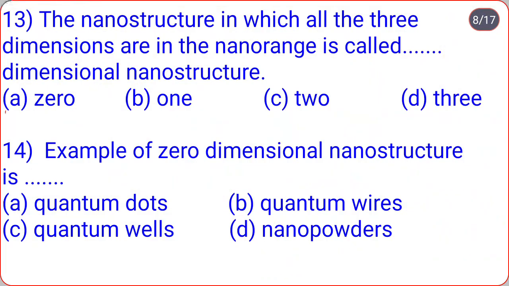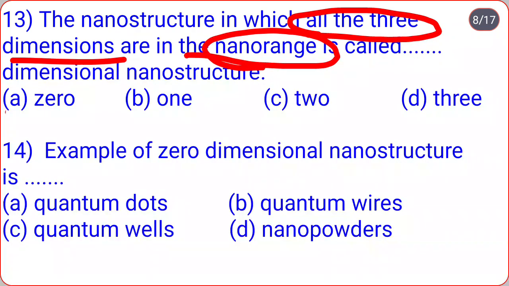The nanostructure in which all three dimensions are in the nano range, or nanoscale, is called the zero dimensional nanostructure.